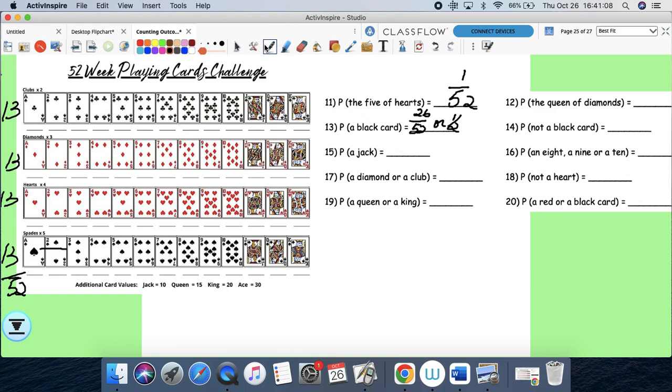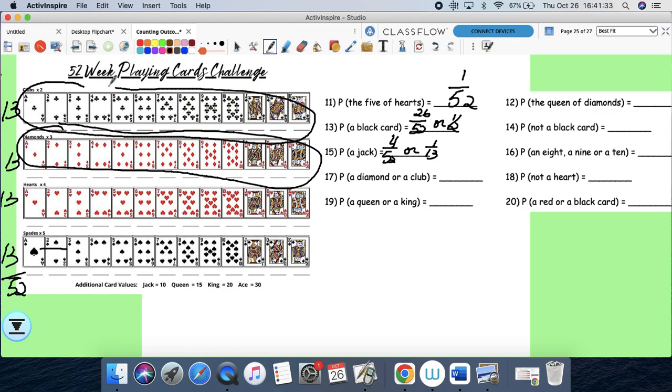A jack. What's the probability you can get a jack? Well, how many jacks are there? There's 1, 2, 3, 4 jacks out of 52, or 1 out of 13. A diamond or a club. What's the probability you can pick a diamond or a club? So here are all my diamonds. All my clubs. How many cards are those? That would be 26 out of 52, or a half.